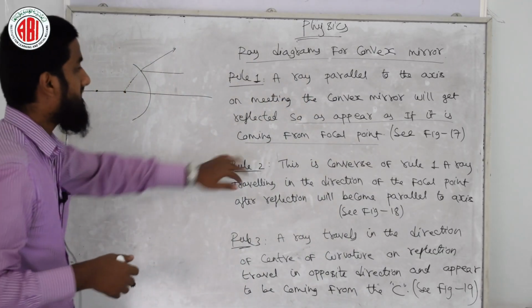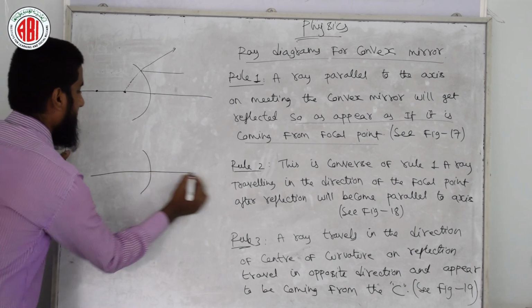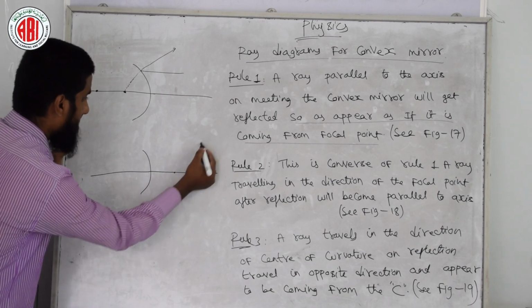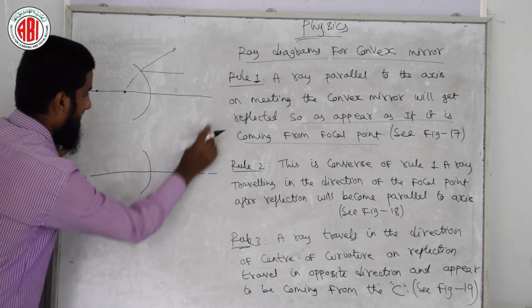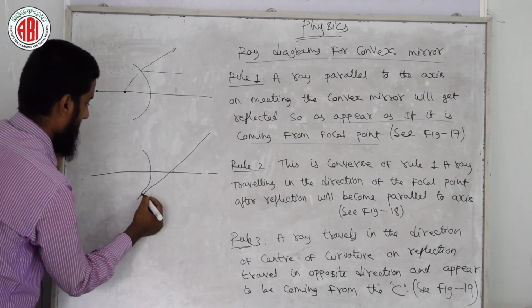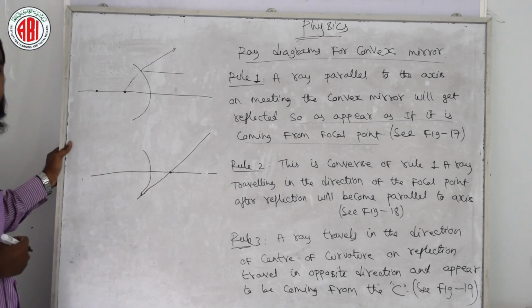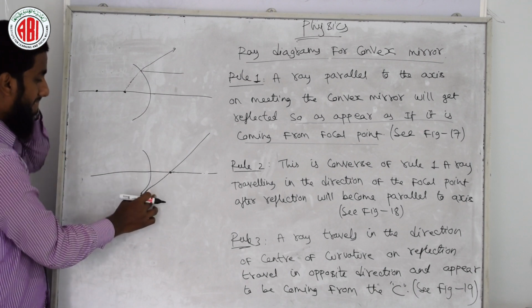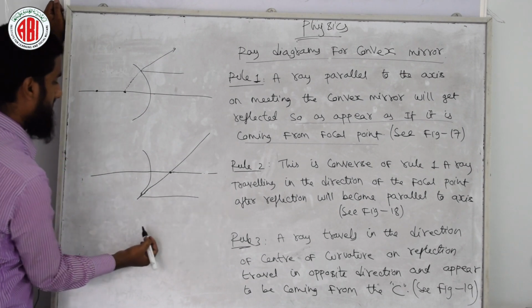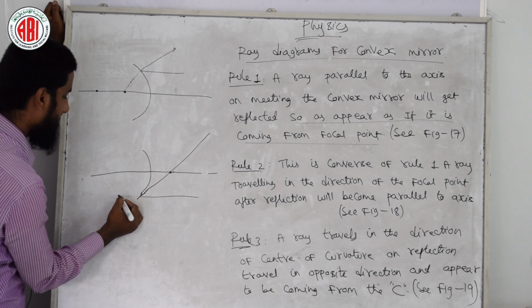Then rule 2, this is the converse of rule 1. Look at here, this rule 2 is directly the converse of it. When the light is incident on the mirror through the focal point, what happens is it becomes parallel like this. We are just taking this as an assumption.